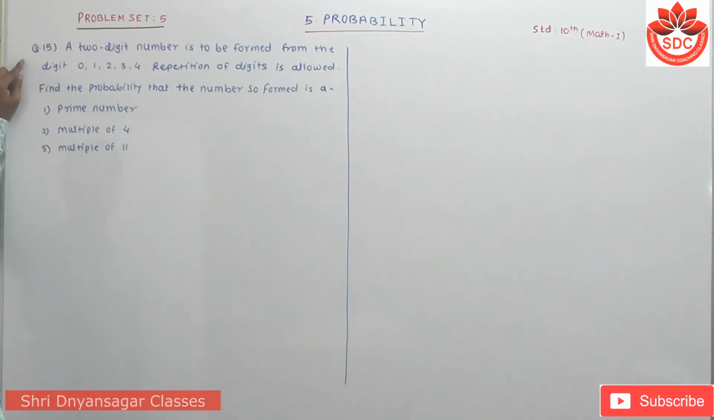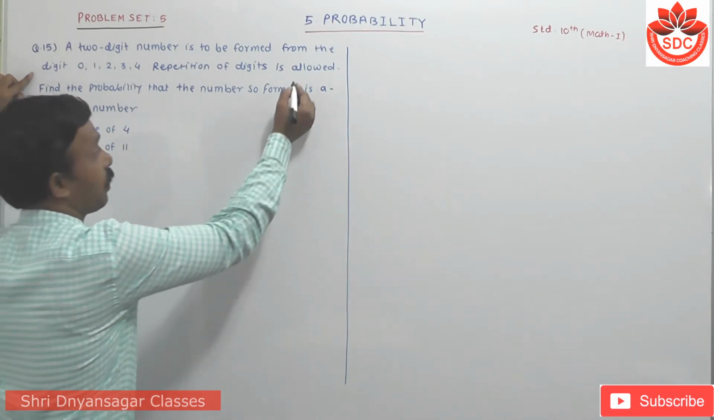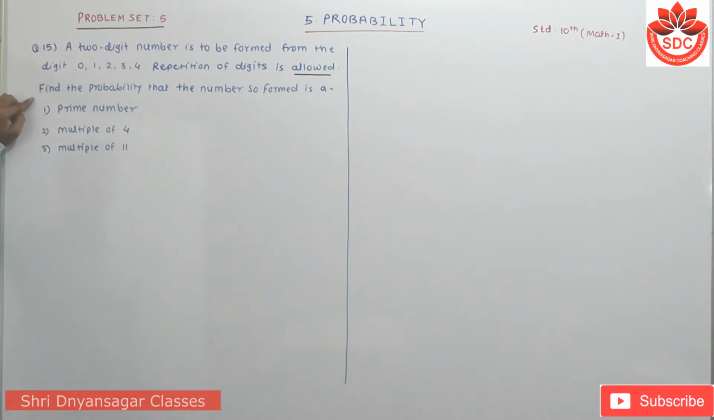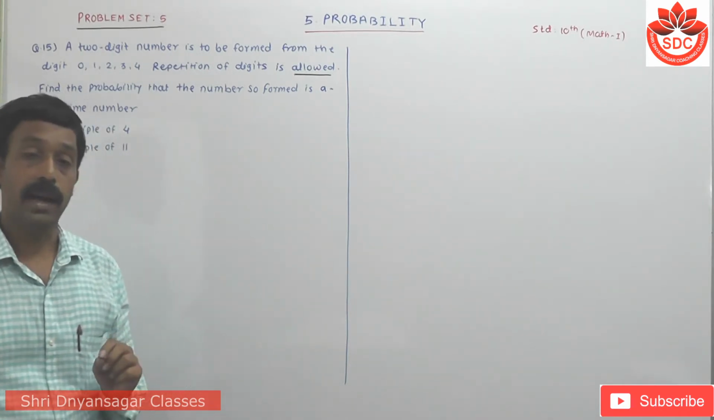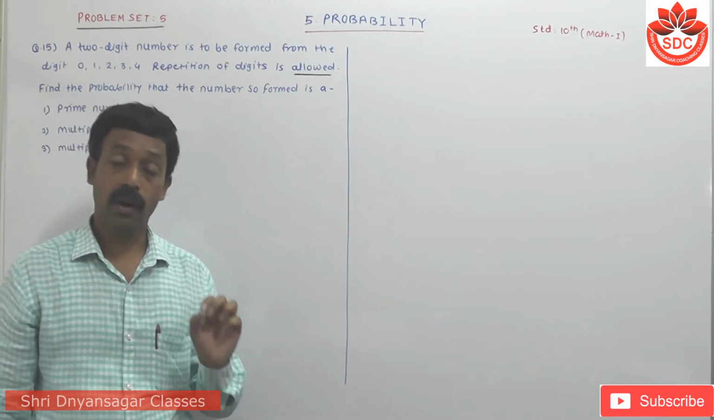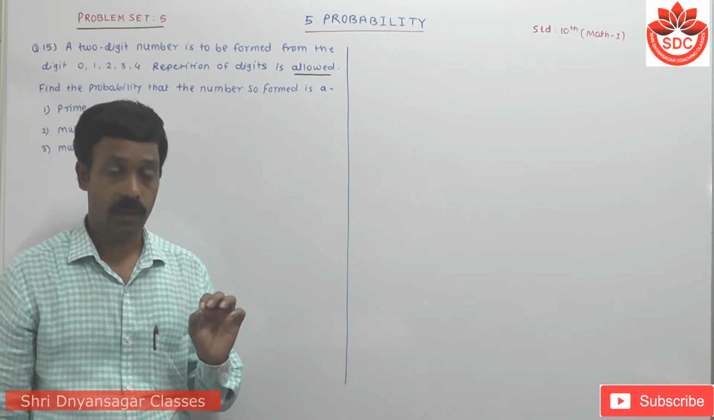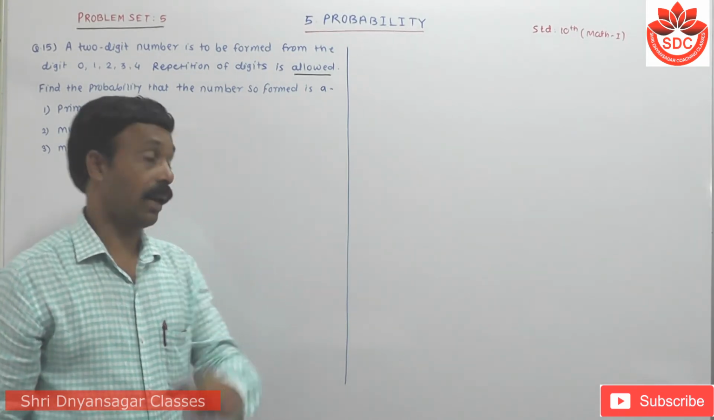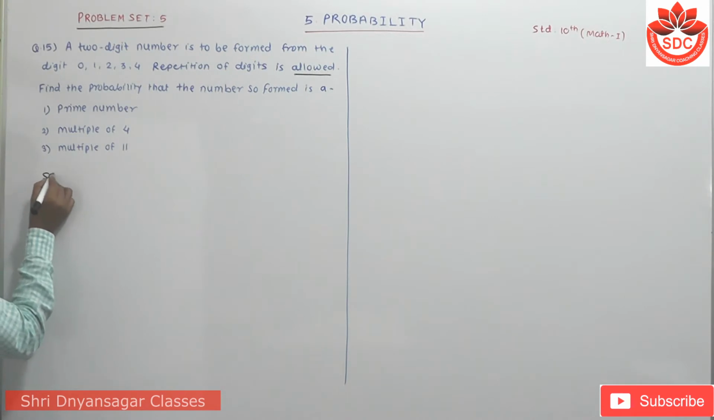Question number 15. A two-digit number is to be formed from the digits 0, 1, 2, 3, 4. Repetition of digits is allowed. Look carefully, repetition is allowed here. Find the probability that the number so formed is a prime number, a multiple of 4, and a multiple of 11. Student, all of you know that if a two-digit number is formed using these digits, then 0 cannot be in the tens place. So the two-digit numbers are. Its solution.